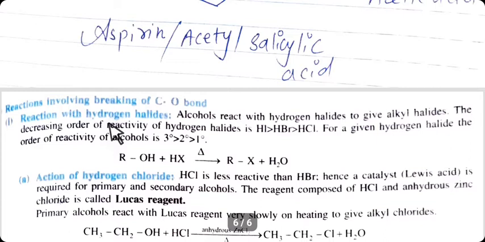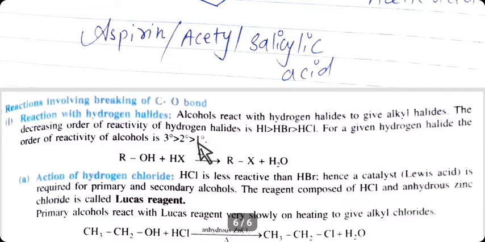In this reaction, alcohols react with hydrogen halides and form alkyl halides. The order of reactivity of hydrogen halides with alcohols is: HI reacts most easily, then HBr, and then HCl. And the reactivity of alcohol is in the order of tertiary alcohol reacting fastest with hydrogen halide, then secondary alcohol and then primary alcohol.